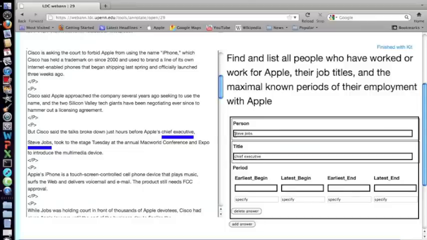The last component of my answer is it asks for the maximum known period of his employment with Apple. So I'll just read my answer again, and I see that it says that he took the stage Tuesday. So this is a mention of him being CEO, and it's just a single time point. And remember, when you have a single time point, you're only going to use this first box called earliest begin.